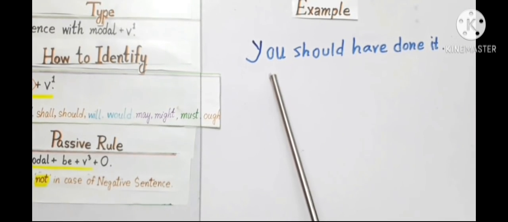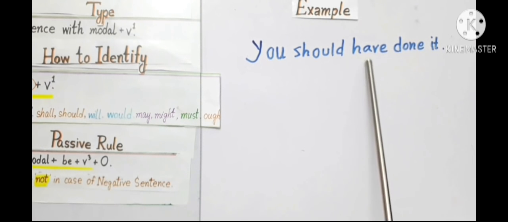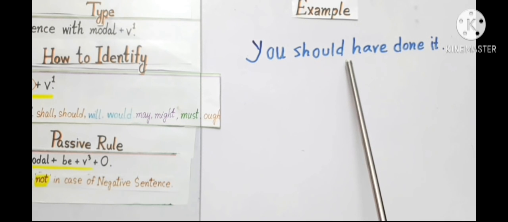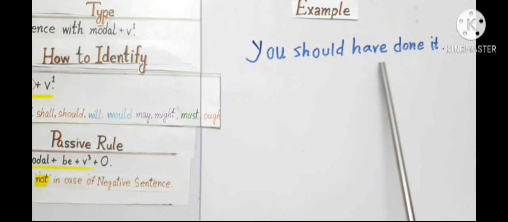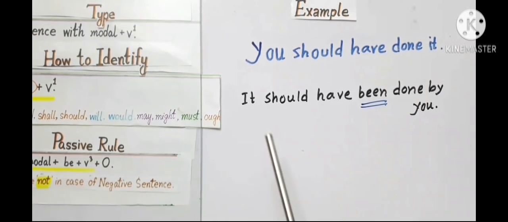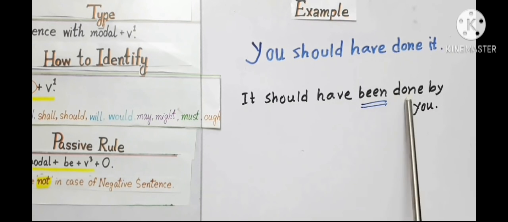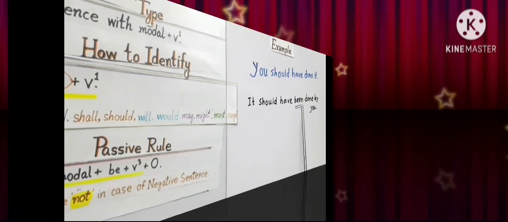Look at this type of sentence. You should have done it. For this type of sentence, you do not have to write be, you have to write been here. The answer will be: it should have been done by you. Been.